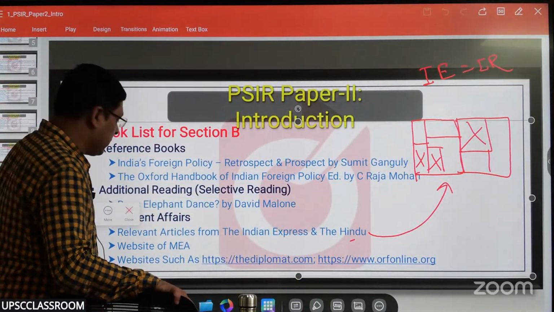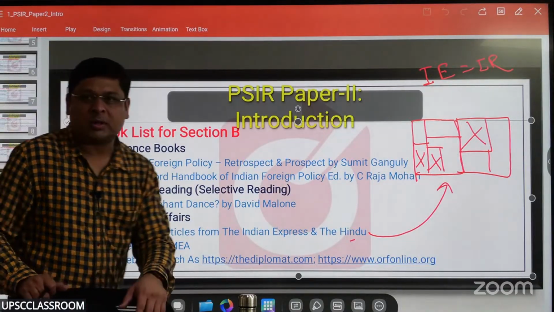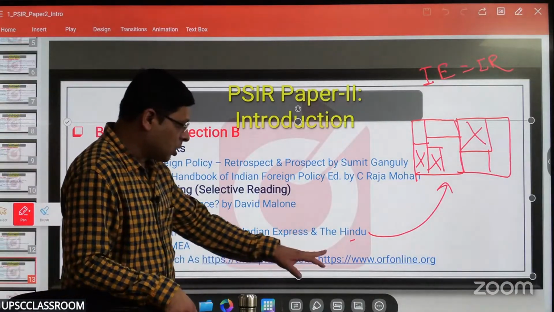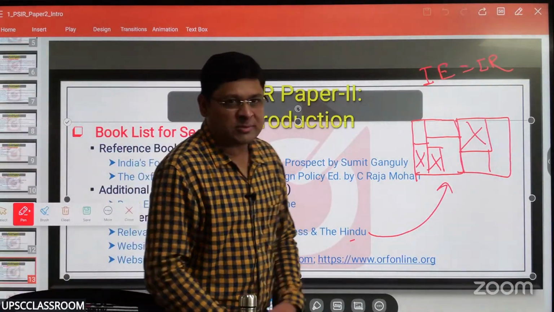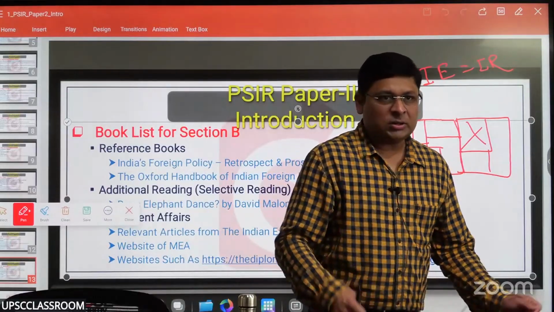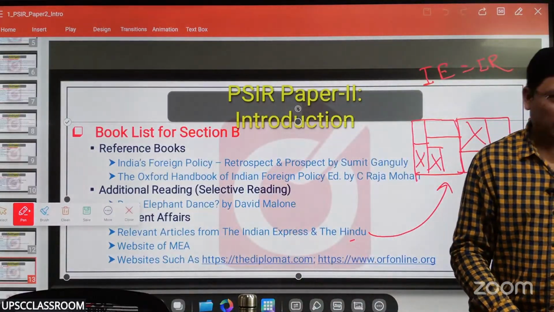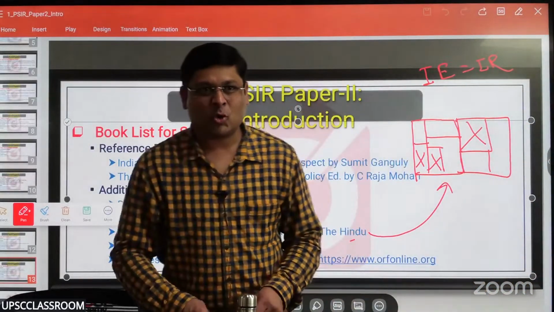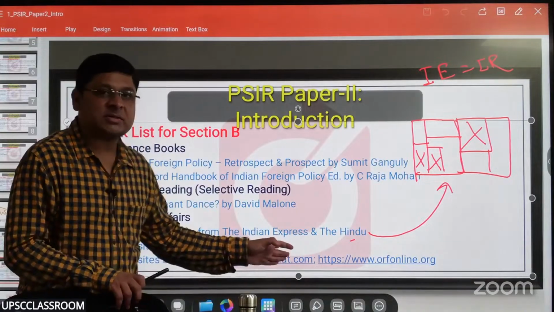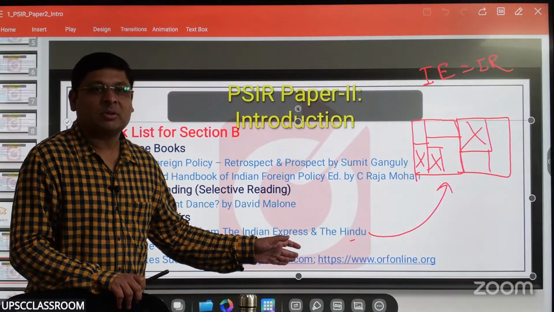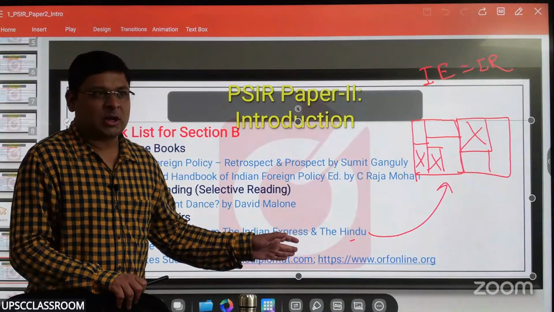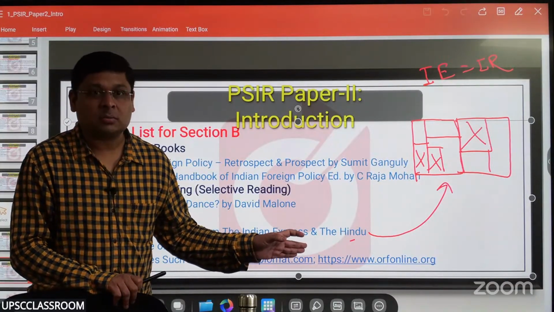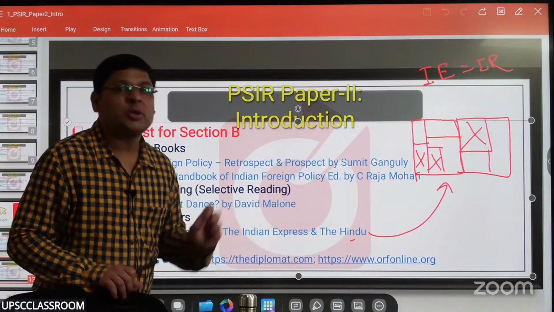Then the website of MEA, whenever applicable, when you want to know the government's point of view, you can go here. And some websites like diplomat.com, orfonline.org, these are foreign policy think tanks. But there's a caveat. What is a caveat? Warning, caution. These are oceans. You will drown in the ocean. There are so many articles covering so many aspects, right? You get baffled. So how these are to be used, I'll tell you.